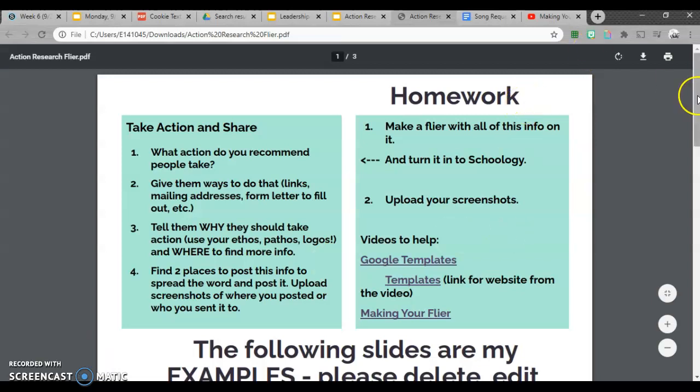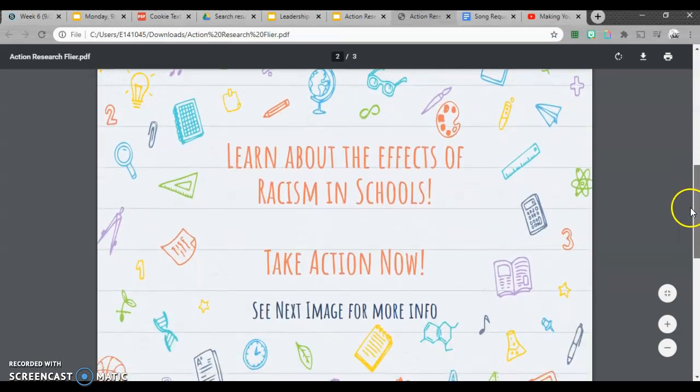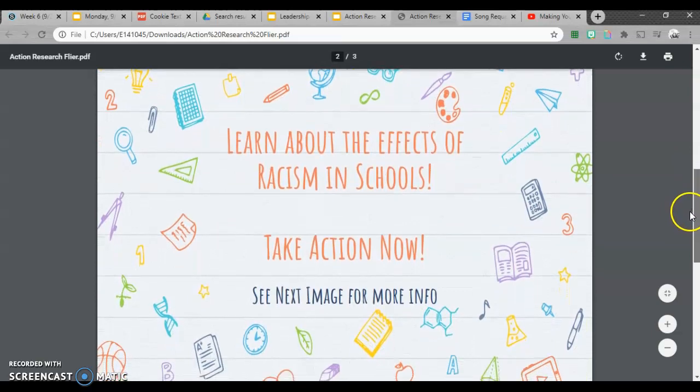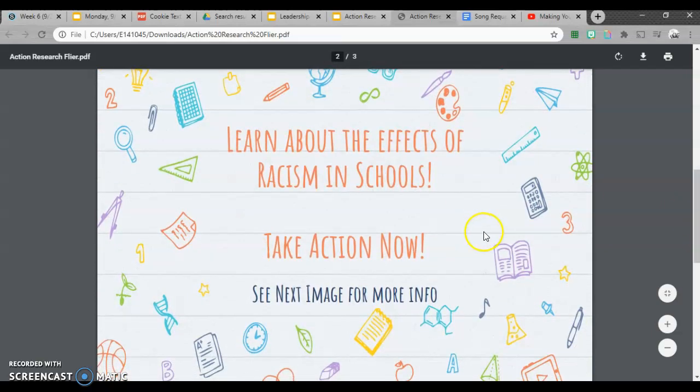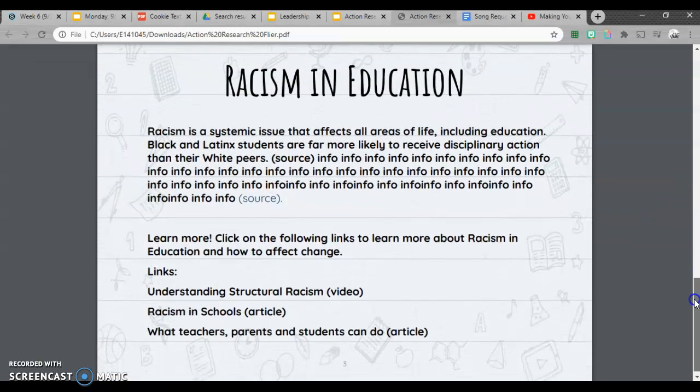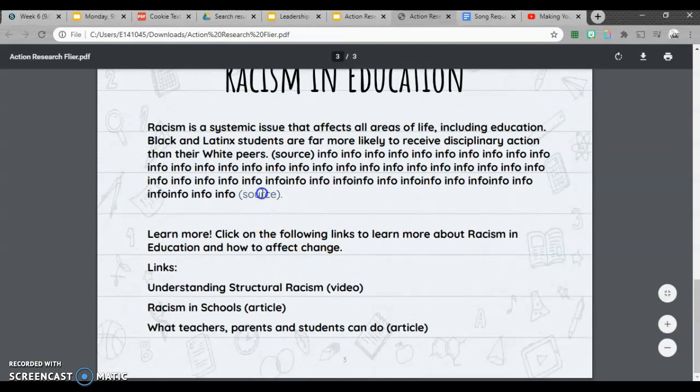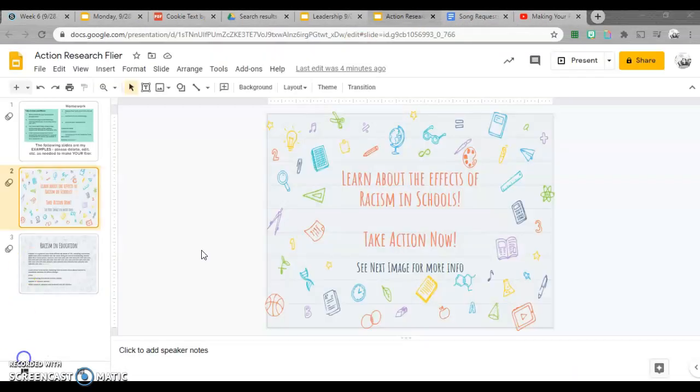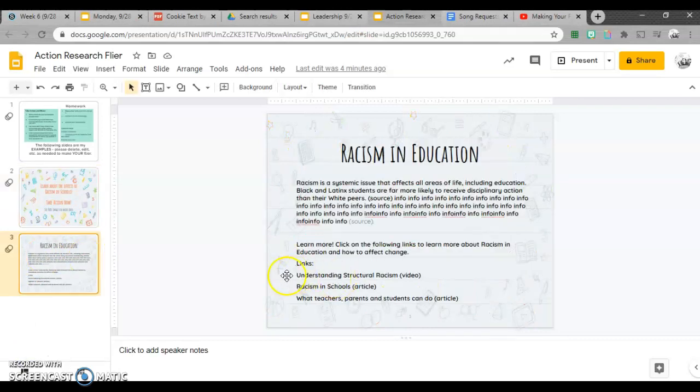Okay. So then what I would want to do, right, is looking at this, I would probably be able to screenshot this, right? See next to image for more info, there's no links there. But in order to upload this one, right, I would want to make sure that in order for people to click on my links, I upload the PDF. Okay, that was it.